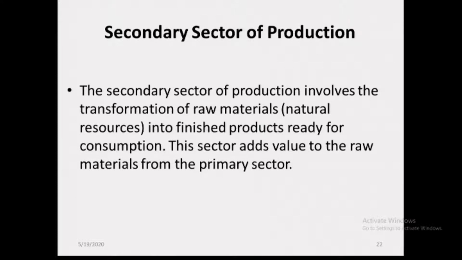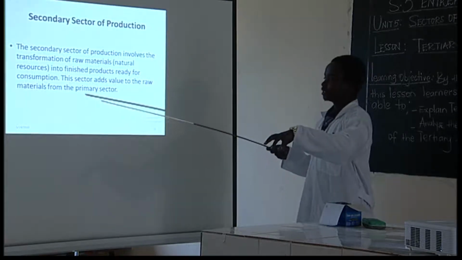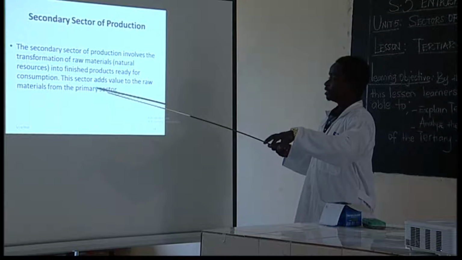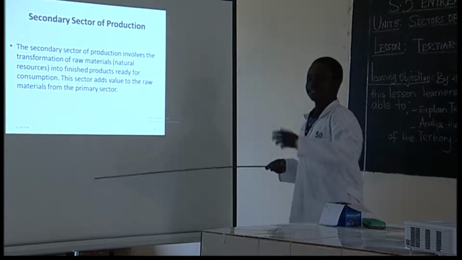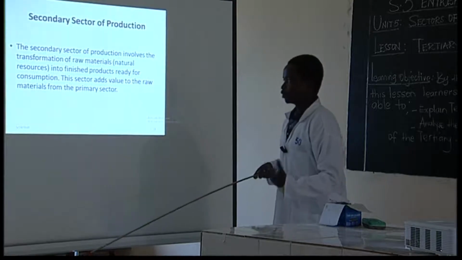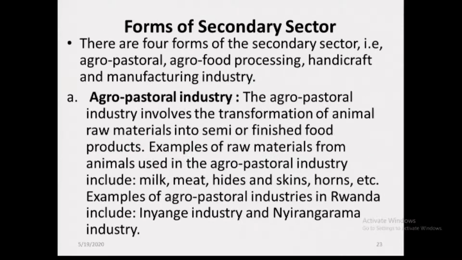There is some value added to what is extracted from the primary sector. You get the point? There is some value added to the raw materials extracted from the primary sector of production. Then we continued under the secondary sector of production, where we talked about some of the forms. What do we find under the secondary sector?